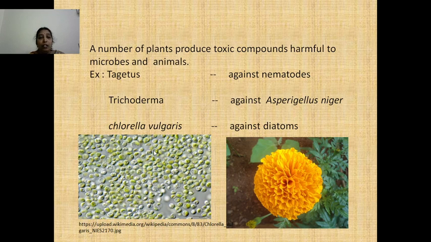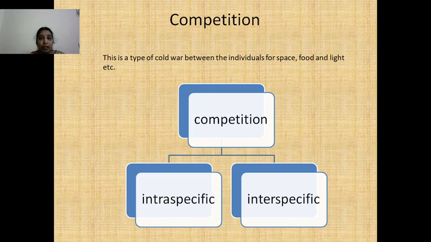Here Chlorella, which is an alga, produces some toxic compounds which are harmful to diatoms. In the same way, Tagetes is a plant which produces some toxic substances which act against nematodes. So these are the plant species that are examples for amensalism.